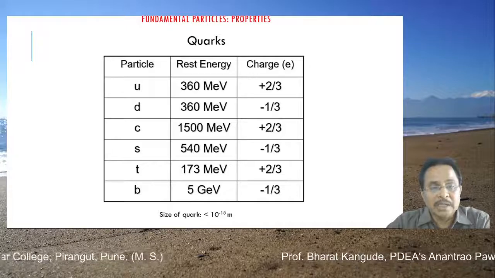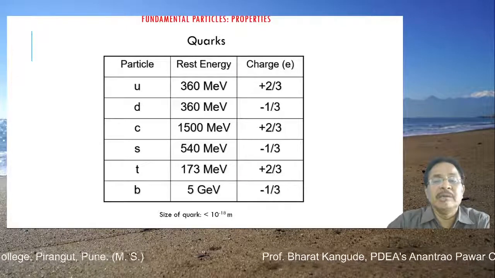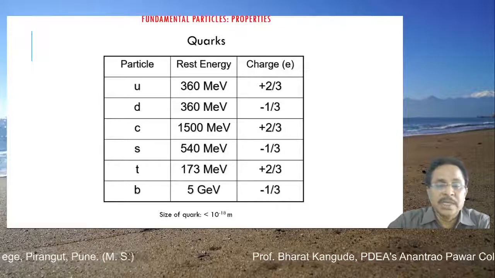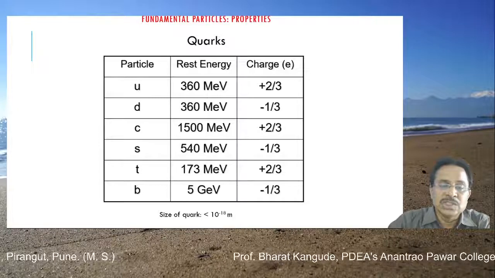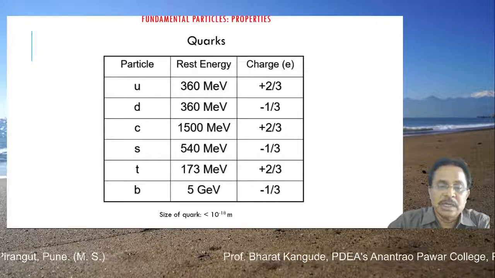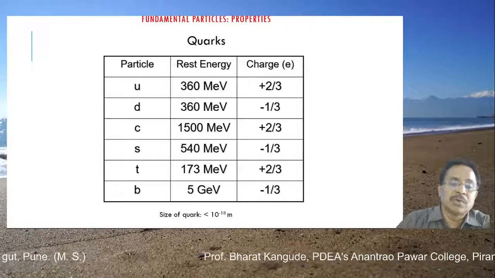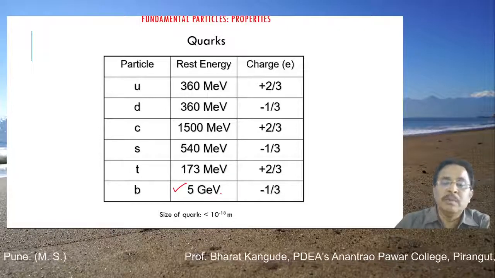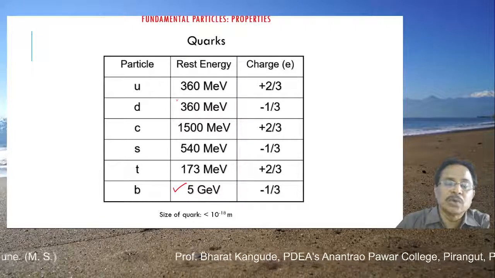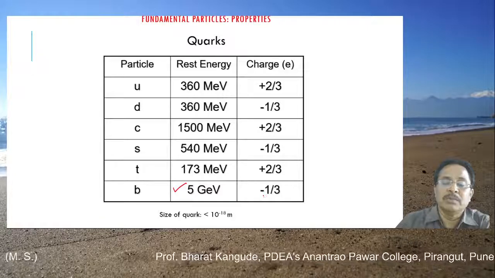Okay, so this is again a classification of all these quarks. The up quark, its rest energy is 360 MeV, charge is plus 2 by 3. The down quark, 360 MeV, minus 1 by 3. Charm, then strange, then top and bottom. And remember, this particular quark has a very heavy energy, 5 GeV, much bigger as compared to proton, neutron, or any of these. And this charge is again minus 1 by 3.